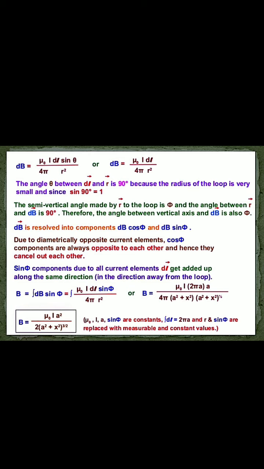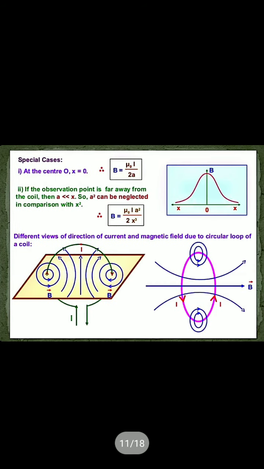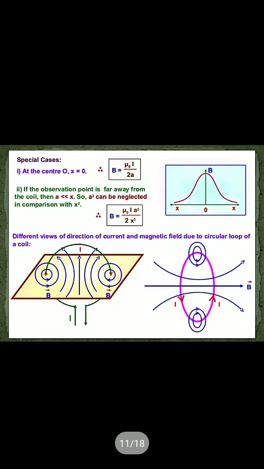Then we can write B equals mu 0 I a squared by 2x cubed. If n number of turns are there, just multiply it by n: mu 0 nI a squared by 2x cubed. Okay, I hope it is clear.